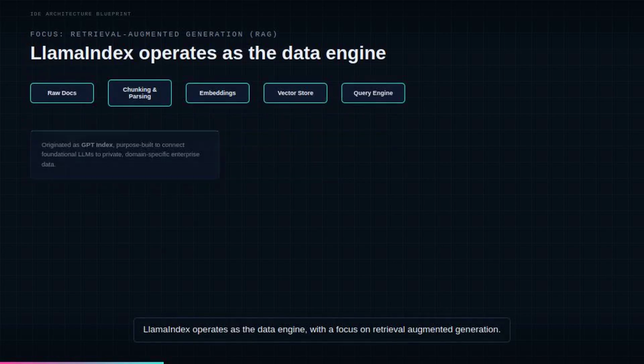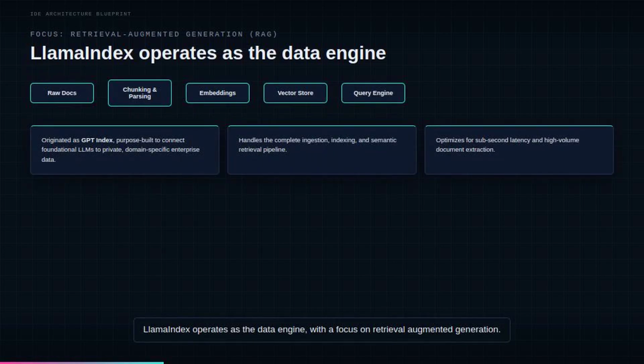LlamaIndex operates as the data engine, with a focus on retrieval-augmented generation. It originated as GPT-Index, purpose-built to connect foundational LLMs to private, domain-specific enterprise data. It handles the complete ingestion, indexing, and semantic retrieval pipeline, taking raw documents through chunking and parsing into embeddings, into a vector store, and out through a query engine. It's optimized for sub-second latency and high-volume document extraction.